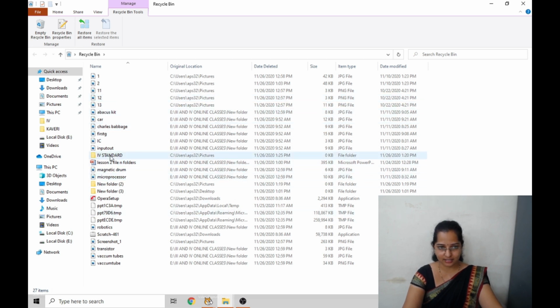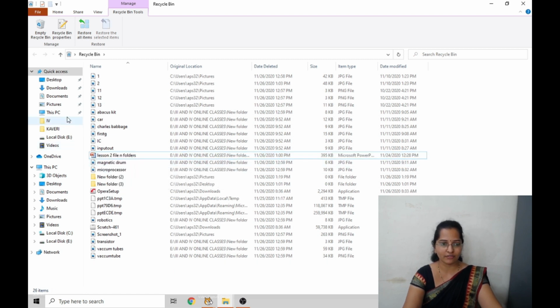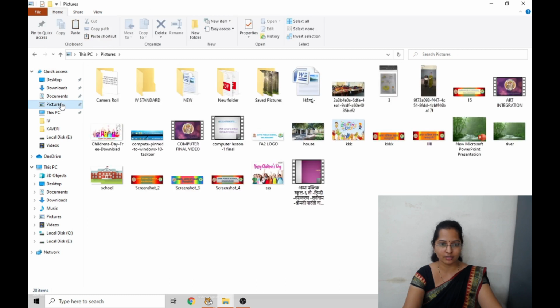Can you see this 4th standard file which I have deleted just now? If I want this file back, how to restore that? Right click, click on the restore option. Okay, now we'll check whether it has come back or not. Where is this? Yes, I got the 4th standard file back.